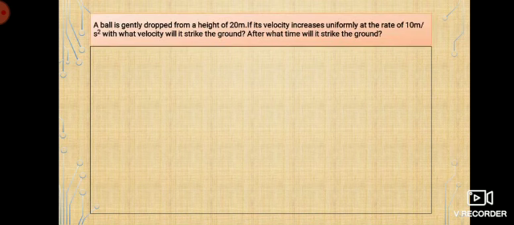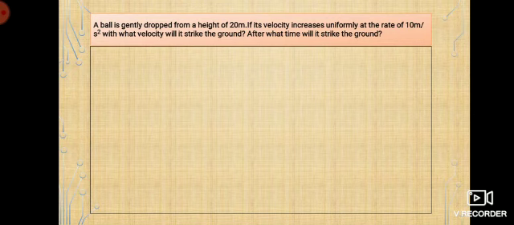A ball is gently dropped from a height of 20 meter. If its velocity increases uniformly at the rate of 10 meter per second square, with what velocity will it strike the ground? After what time will it strike the ground? It's just the opposite of throwing a stone, but it's somehow the same question, right?